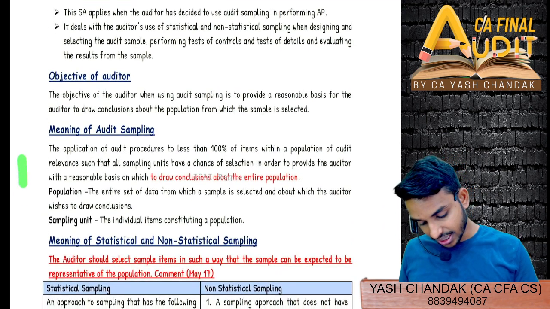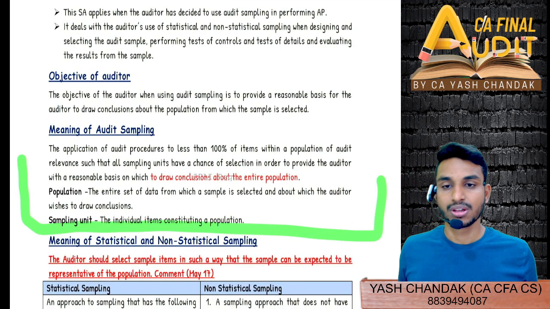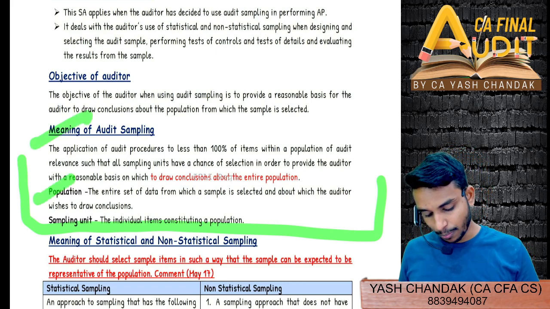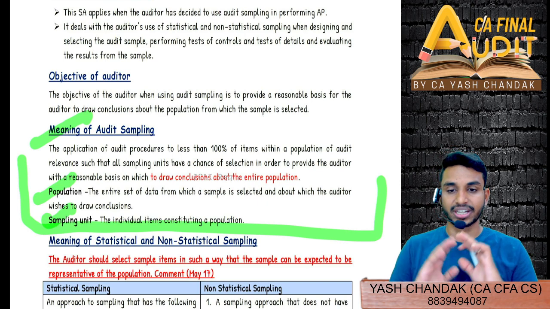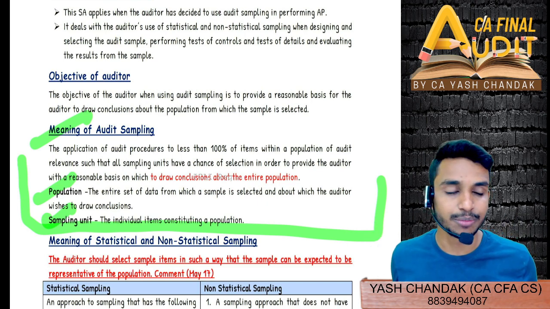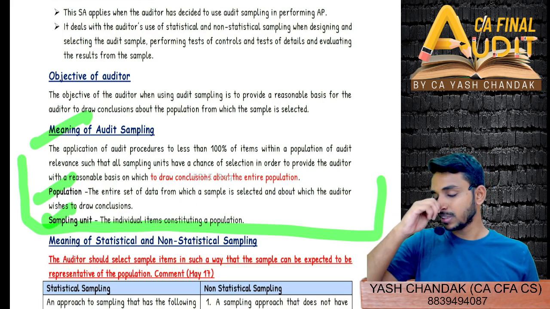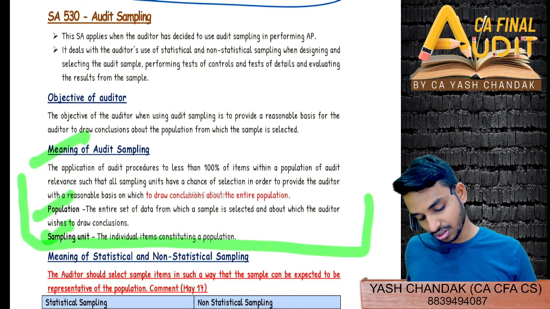Quickly read till here. What do you mean by sampling? What do you mean by population? What do you mean by sampling unit? So population is 100% of the items. If you're taking 100% of the items, then it is population. If you're selecting a few items out of them, then that is sampling units.